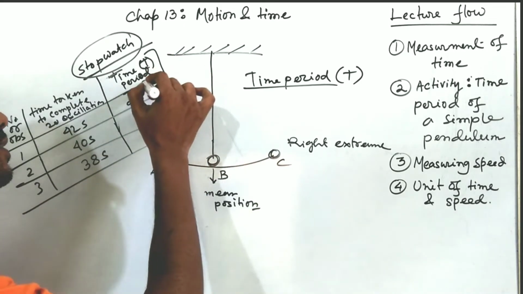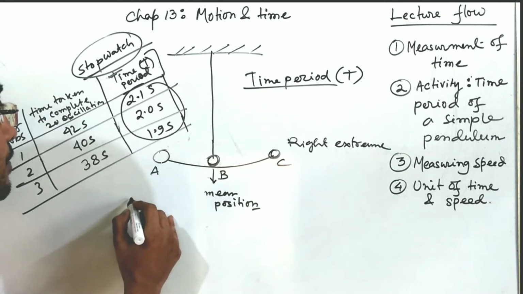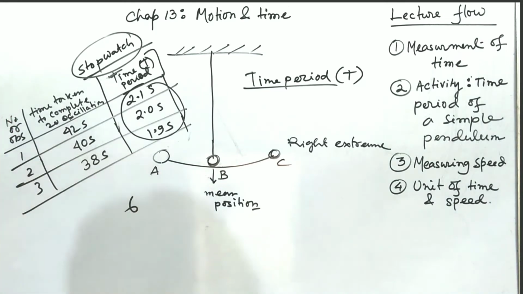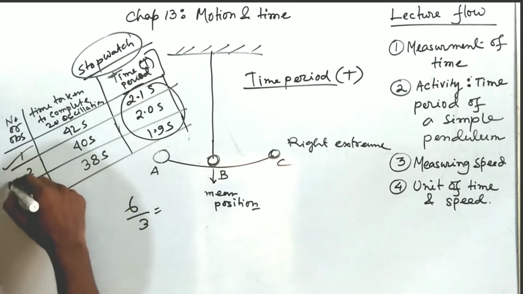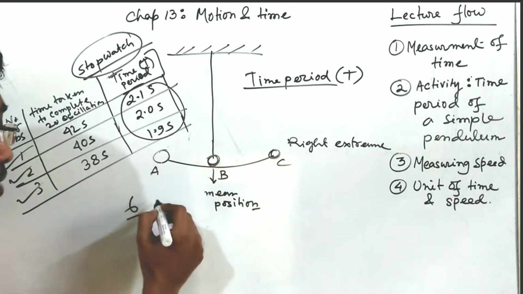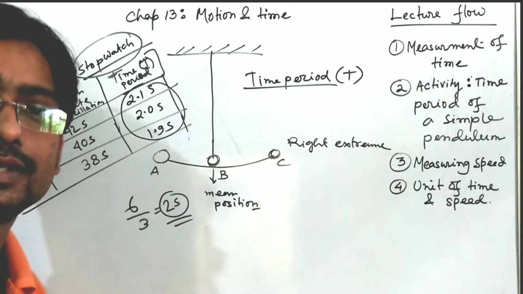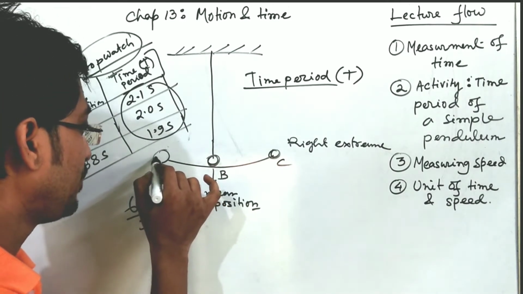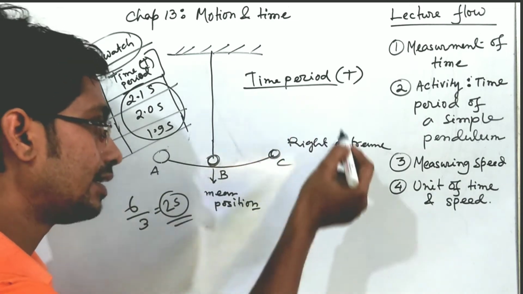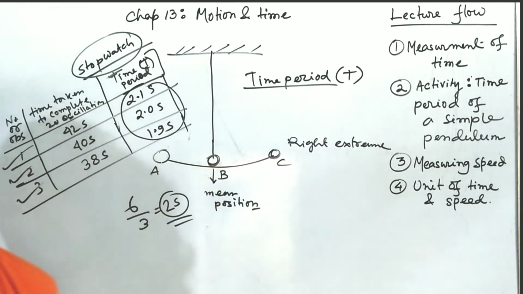Now just add them up, it will give you 6, and divided by 3, because we have taken 3 sets of data, 6 by 3 is 2 seconds. So what is the time period? 2 seconds. That means if it starts its journey from A, goes to the other extreme and comes back to the same point, it takes 2 seconds. So this is the time period.